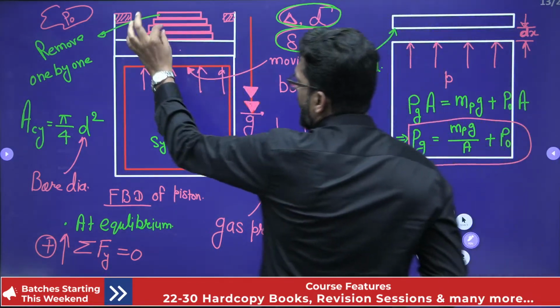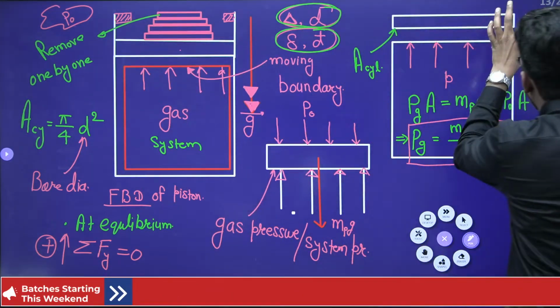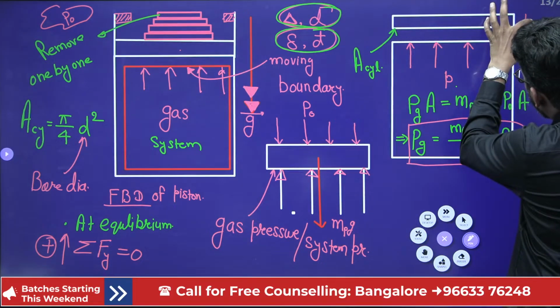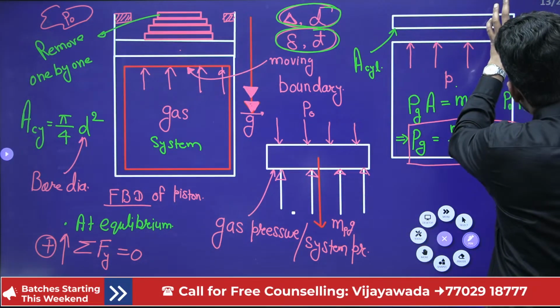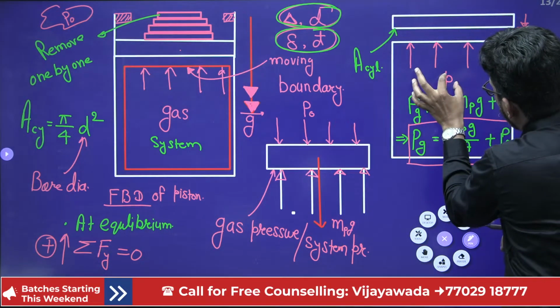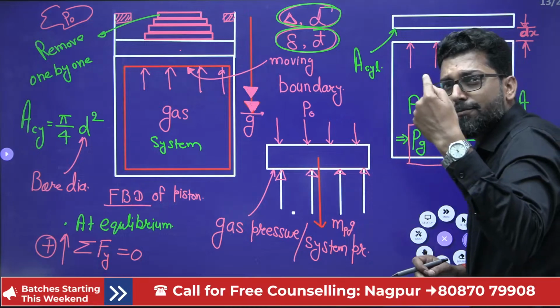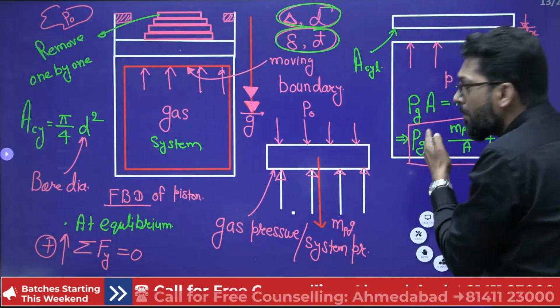That means for a very small incremental distance, this is the pressure. That means this is a very small pressure, a minimum pressure always.